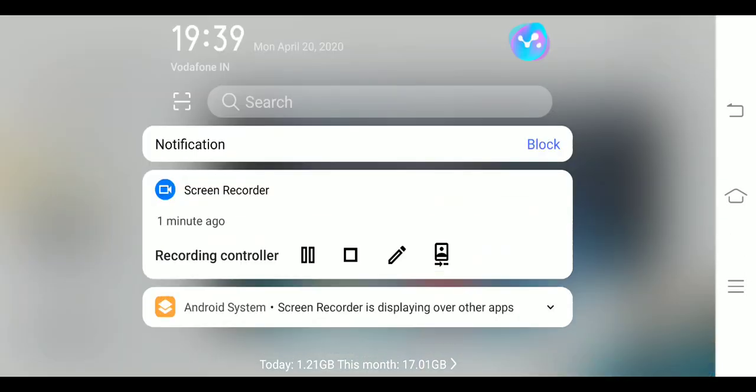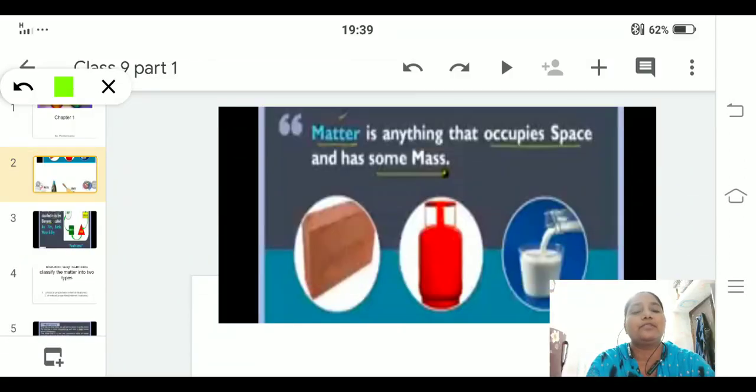Here you can see I have pictured some examples. A brick: if you keep it in some place on a floor, you can see that it occupies some space and it has some mass, that means weight.